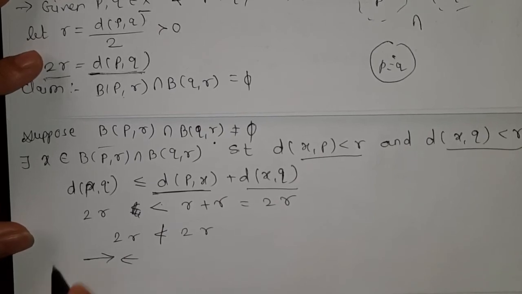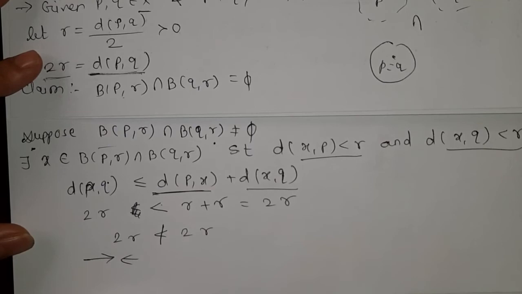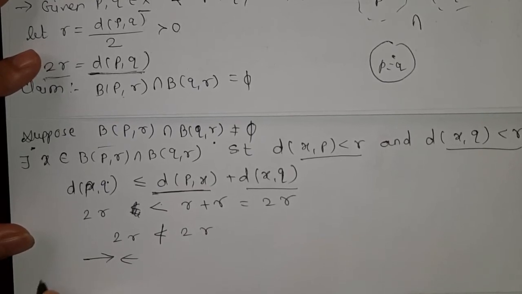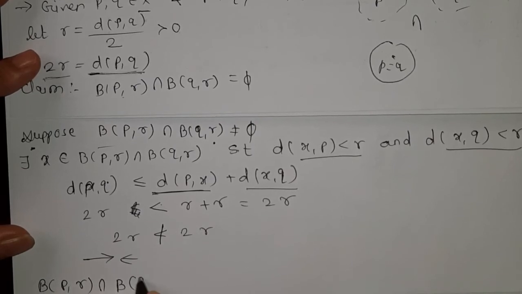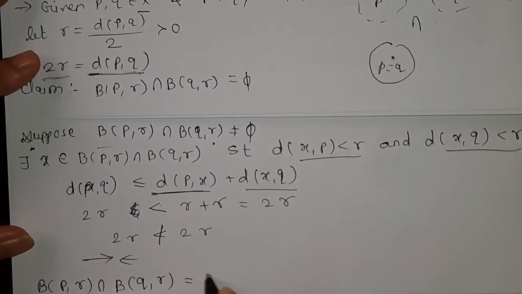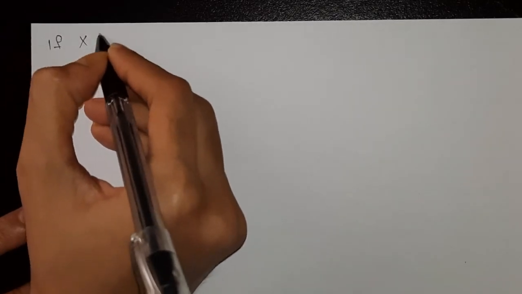And that's why whatever we supposed or assumed is false. So from that we write B(P,R) intersection B(Q,R) is empty. Here we prove the Hausdorff property. Here we have one more theorem, that is, if X is a metric space